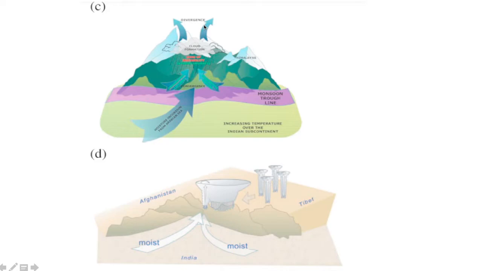It's all because of the STJ, already discussed in a previous video. Have a look. The monsoonal trough line is over India, that means the ITCZ is already over India, right? Here also we can see the same thing. Moisture from the Arabian Sea and Bay of Bengal region. Low pressure zones are formed over here and clouds are getting developed.